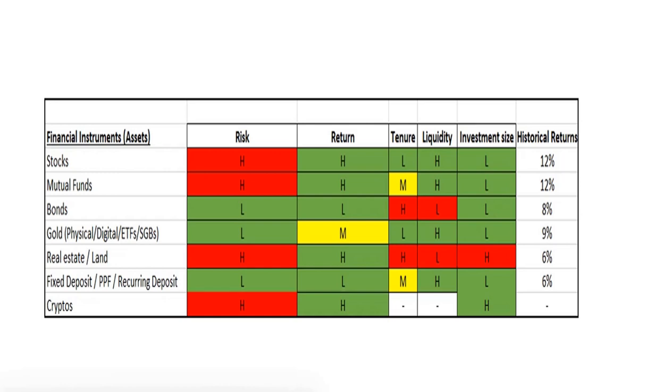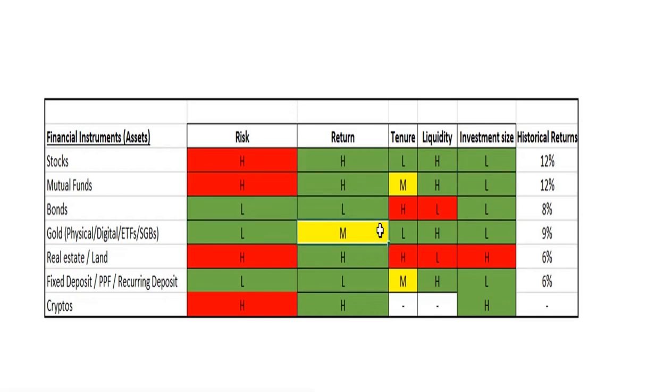I have classified all these things on various parameters. One is the risk, the second is return, the third is tenure. Tenure is nothing but how long you're obligated to stay invested in this form of instrument. Whenever I say instruments, it is nothing but stocks and all these forms, the various financial instruments. The next one is liquidity, how quickly I can sell what I possess and convert it into money. The next one is investment size, the amount I should invest to buy that stock or that mutual fund.